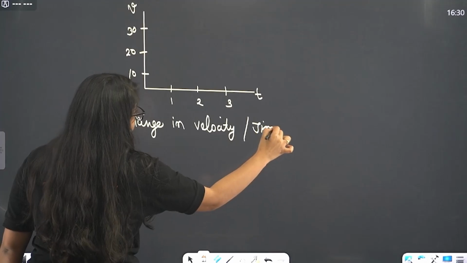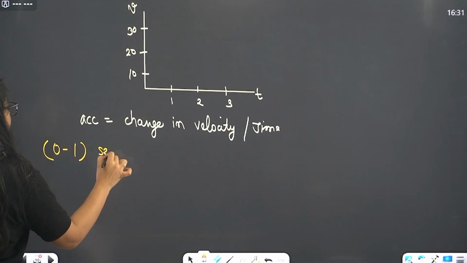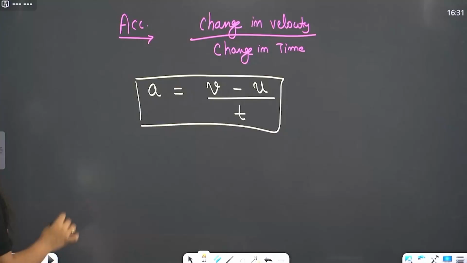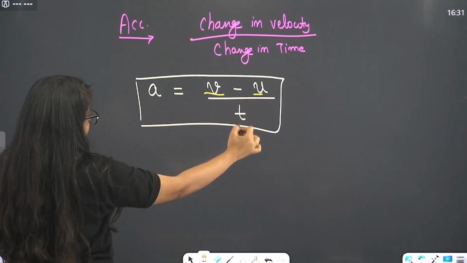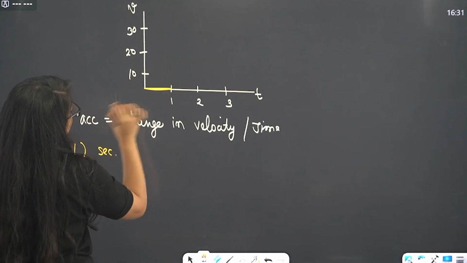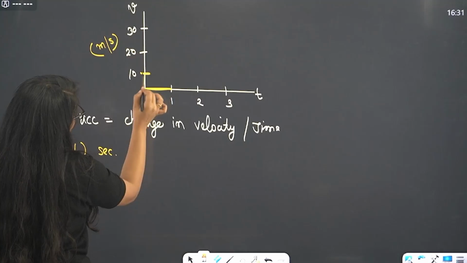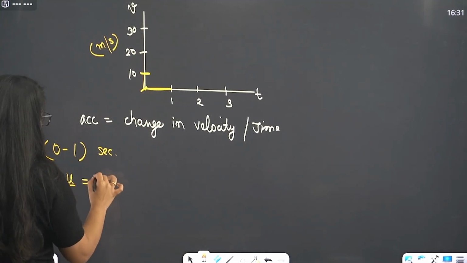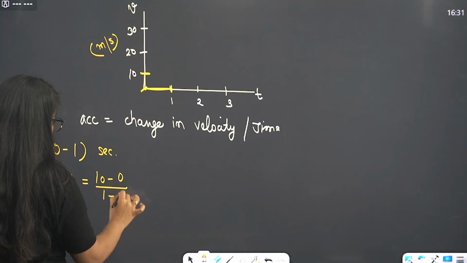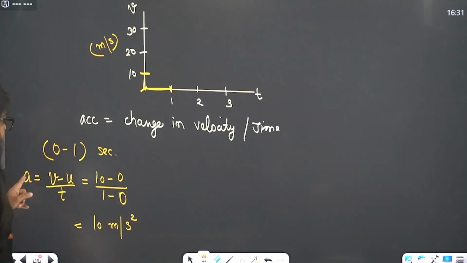So let's see in the 0 to 1 second, let's see the acceleration. Acceleration is final velocity minus initial velocity per unit time. We just saw it here, right? So here final velocity in the 0 to 1 second is 10 meter per second. Initial was 0. So this is 10 minus 0 divided by final time 1, initial time 0. So this will be 10 meter per second square, because this is acceleration.